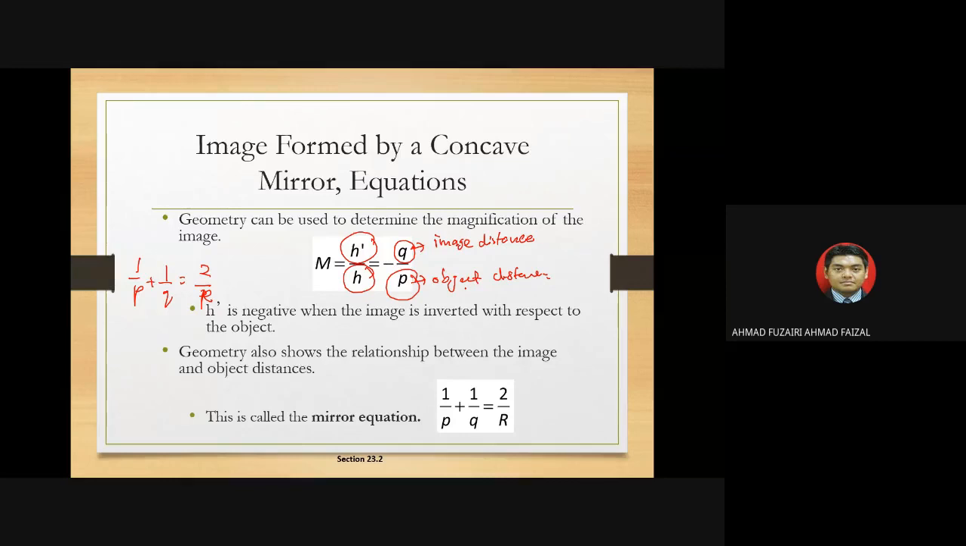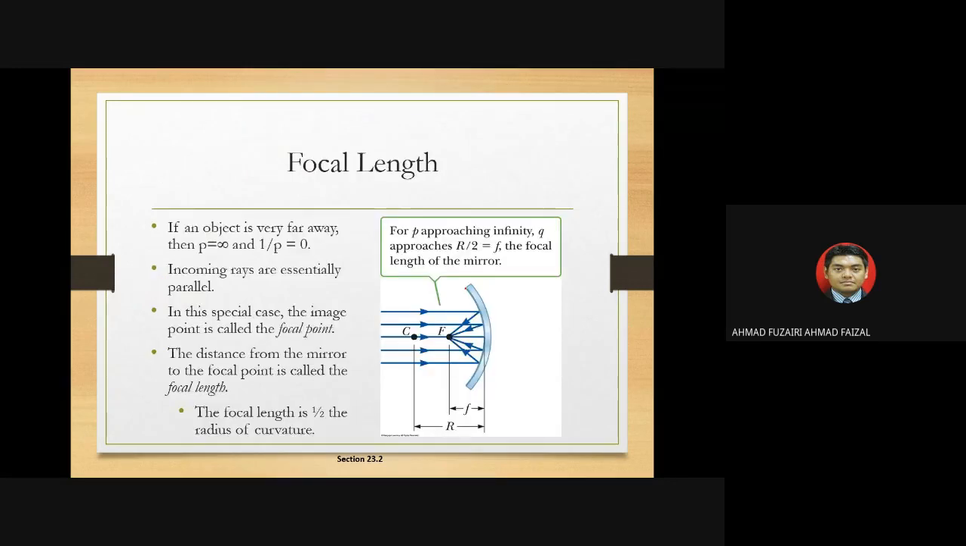Okay, what is the object distance? The distance between the object and the mirror. Okay, simple. Now the focal length: if an object is very far away, then the object distance should be infinity, where 1 over infinity is equivalent to 0.